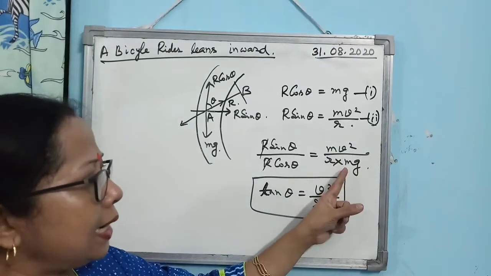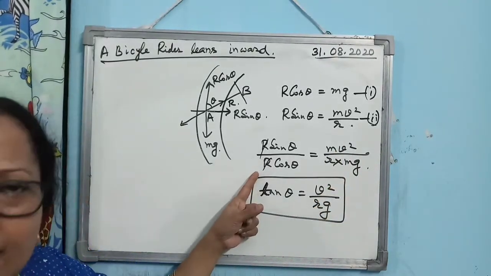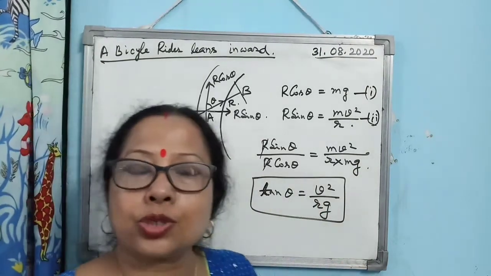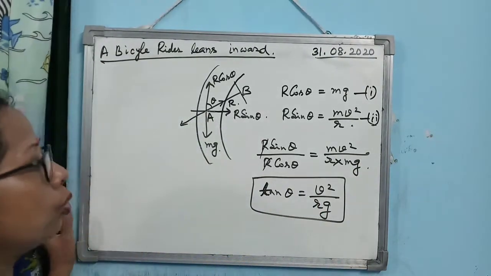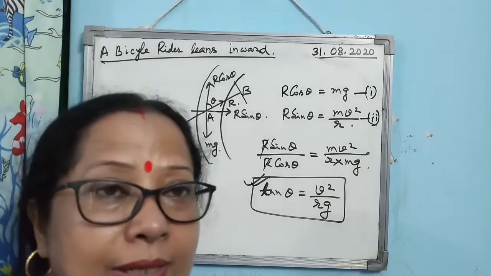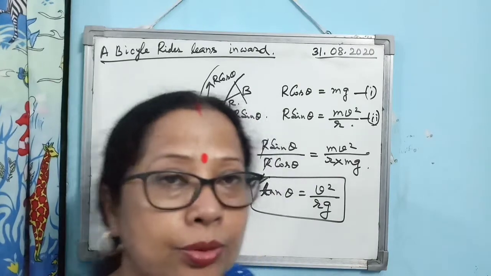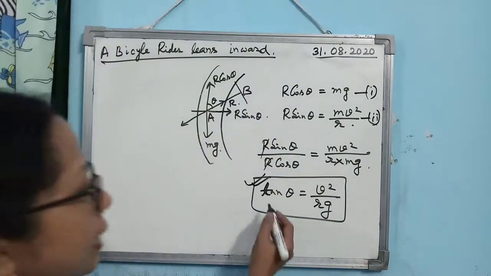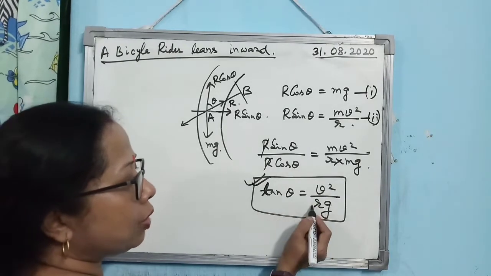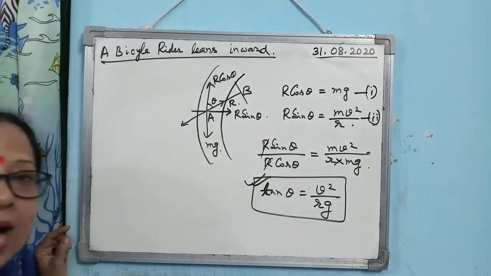So you can cancel m and m, you can cancel r and r here. So you are getting tan theta is equal to v square by rg. So if a bicycle rider wants to take a safe turn without toppling down, what should be done? This equation must be satisfied, that tan theta should be equal to v square by rg.